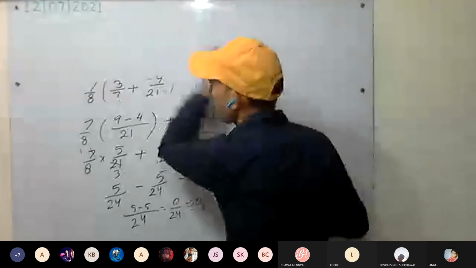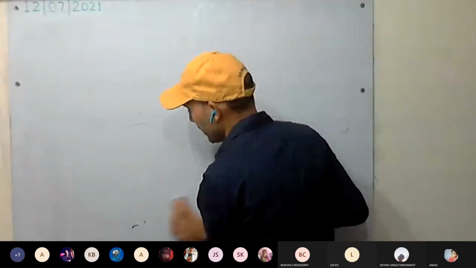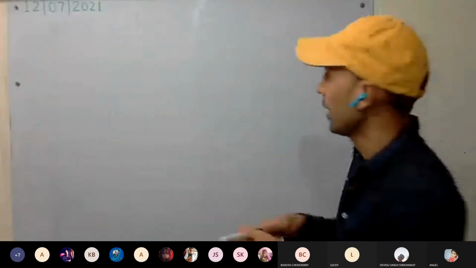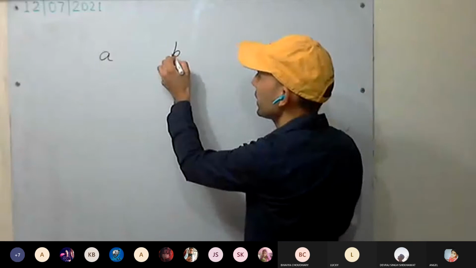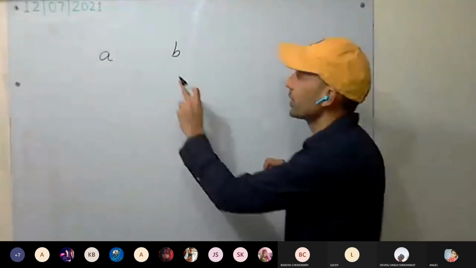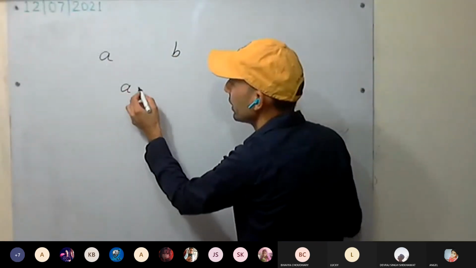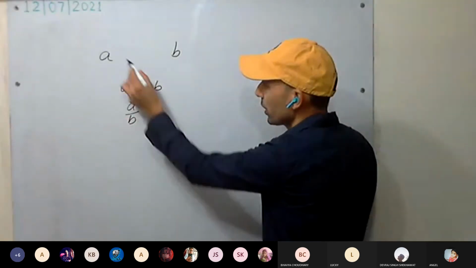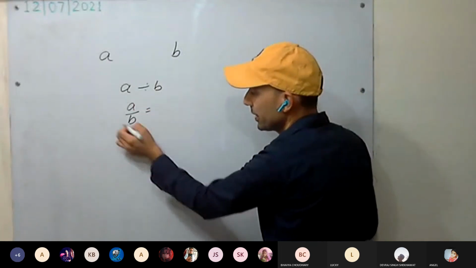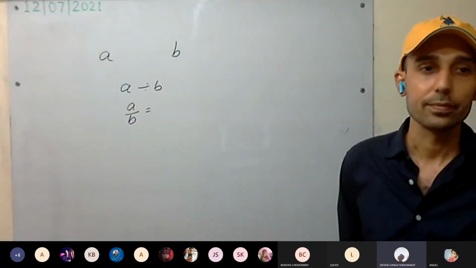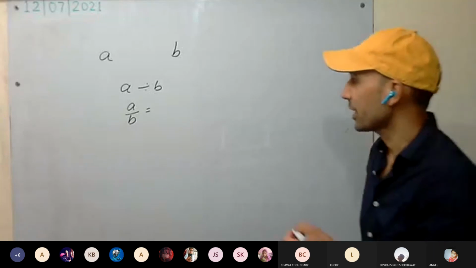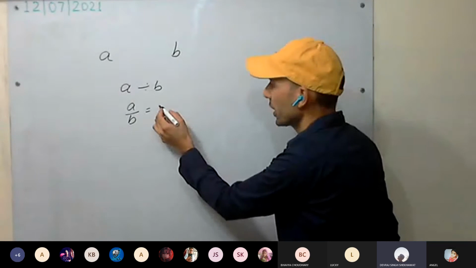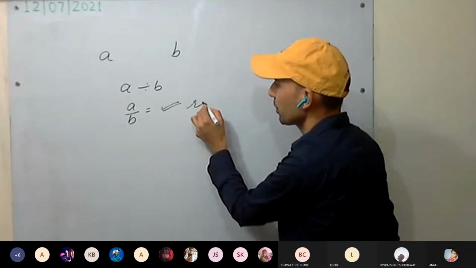Okay. So first is the closure property. If we have two numbers, A is a rational number, B is a rational number. If I divide A by B, if I am dividing one rational number by the other rational number, then is it a rational number? Yes, it's a rational number.